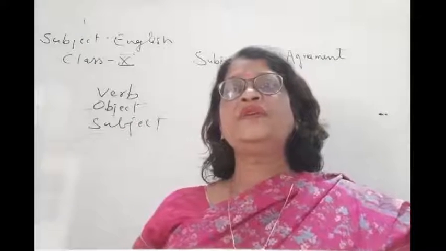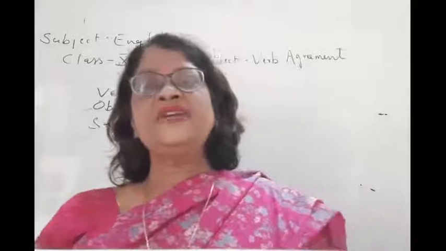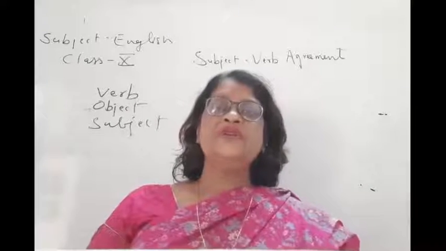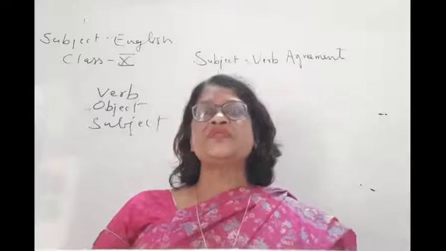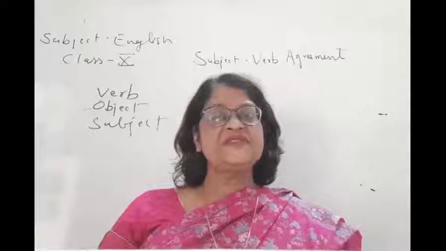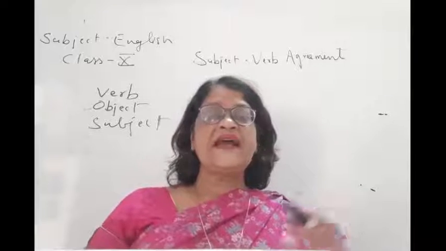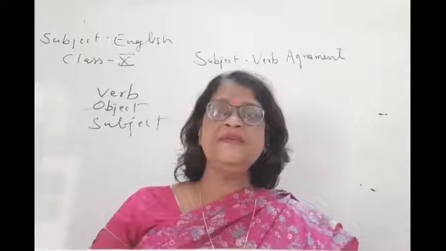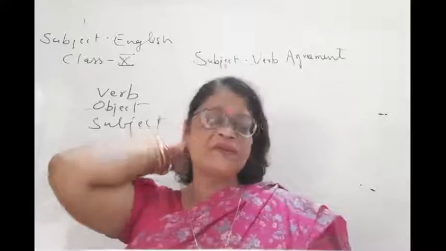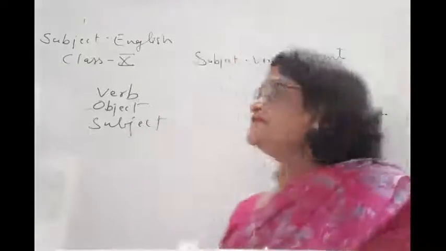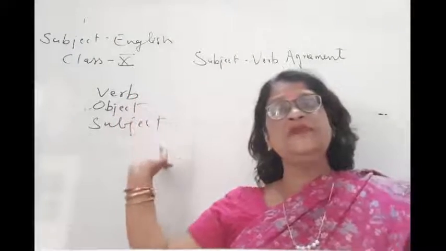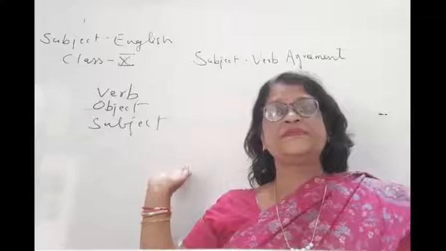Then whatever action we do, like Sita sings, that is a verb. And the state of a person or thing is also a verb. Like the baby sleeps, sleep is a verb. The cat is dead, dead is a verb. So all this is a verb. Now, what is a verb, what is an object, and what is a subject?